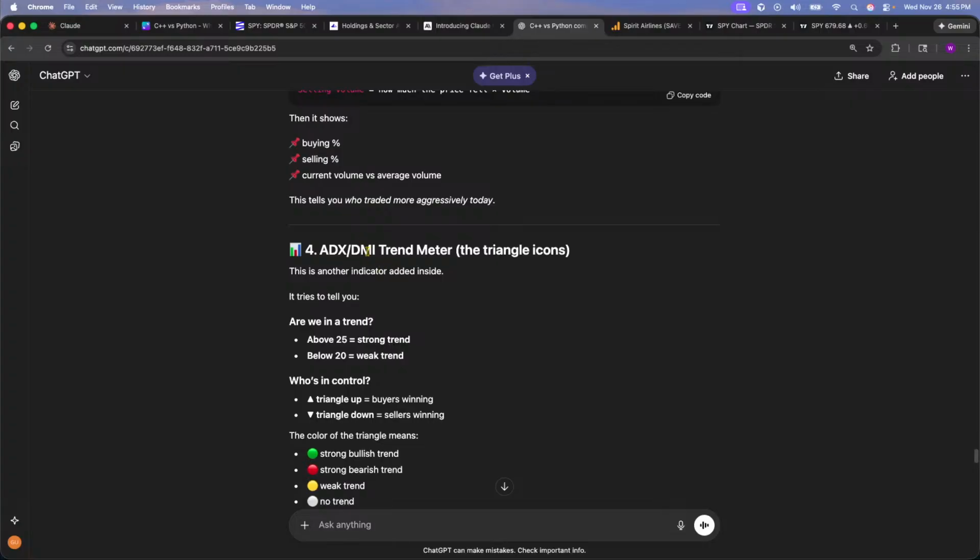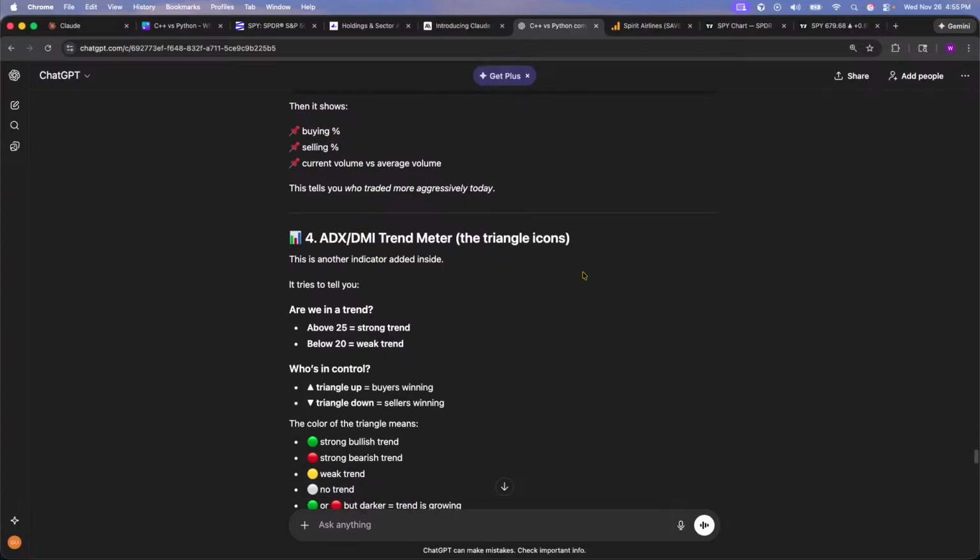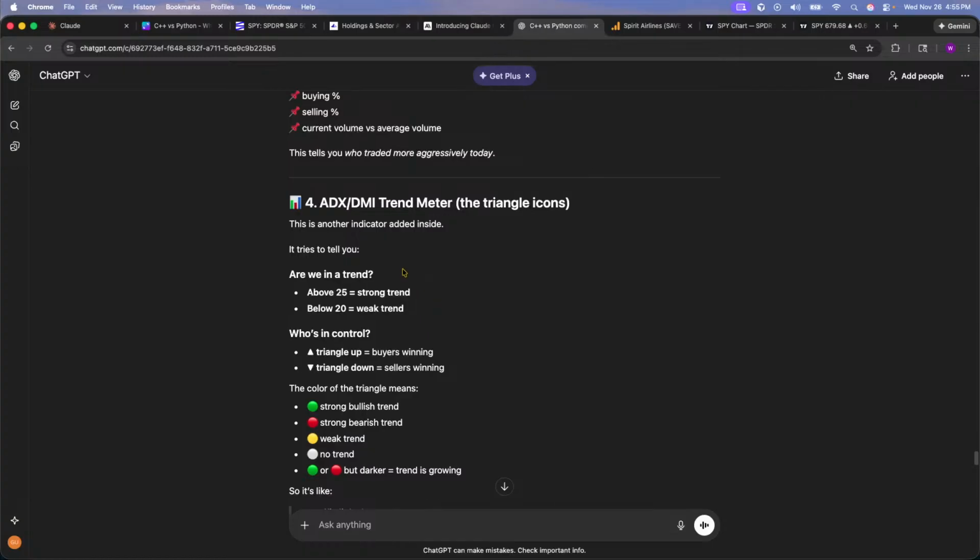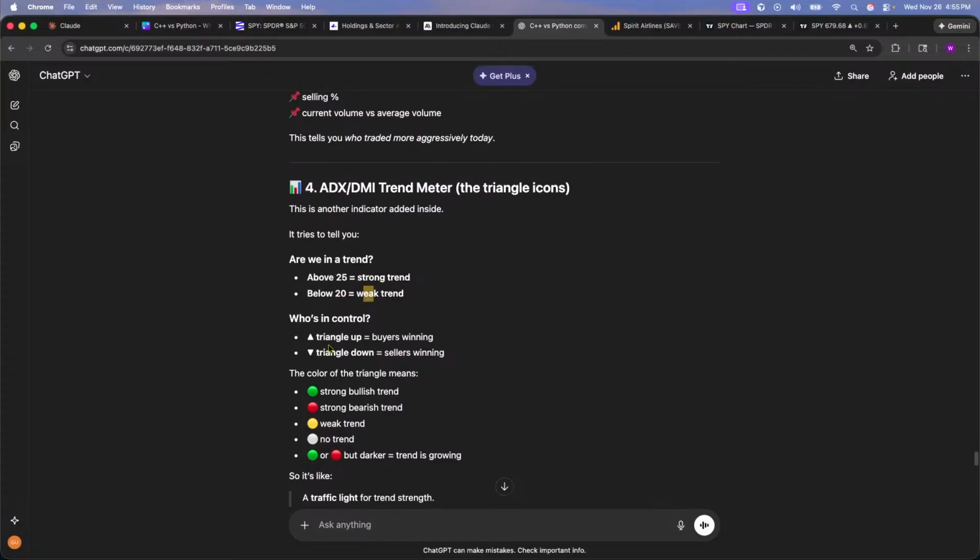ADX and DMI trend meter, the triangle icons. So are we in a trend? Above 25 equals a strong trend. Below 25 equals a weak trend. Who's in control? Triangle up, buyers are winning. Triangle down, sellers are winning.